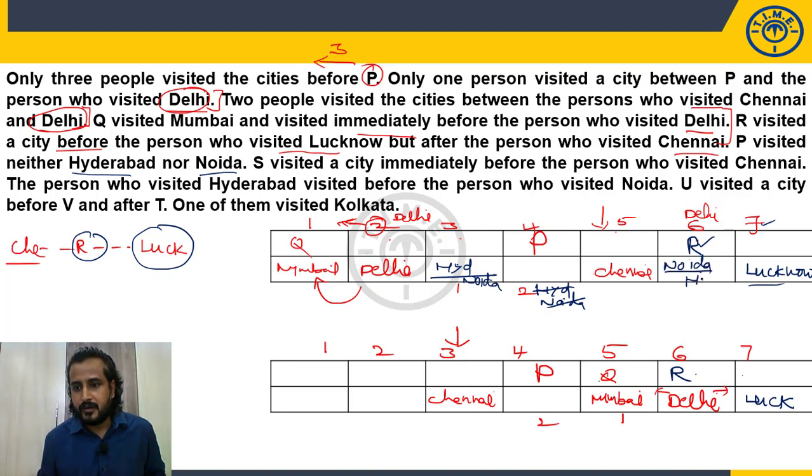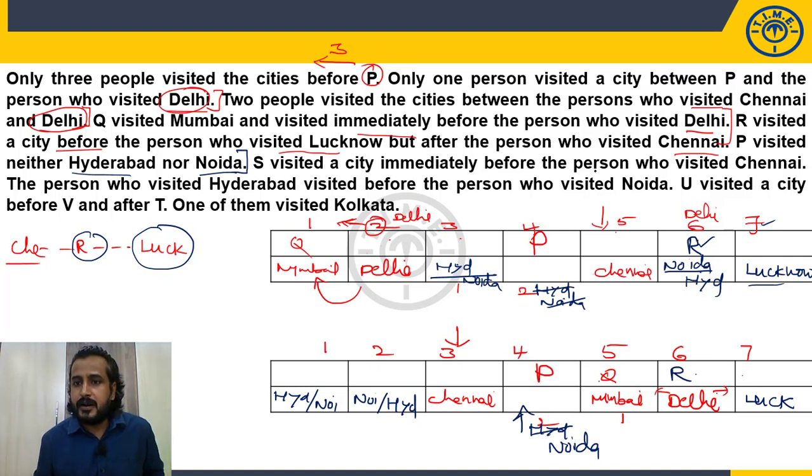Okay, fine. We are left with one more city, but we don't know the name of the city. Well, going through the information, we'll get it. So P, neither Hyderabad nor Noida. So where will these two come? In these two places. Hyderabad or Noida, Noida or Hyderabad. Okay. Here the one more city will come. We don't know the name of the city. But till here it is completely useless.